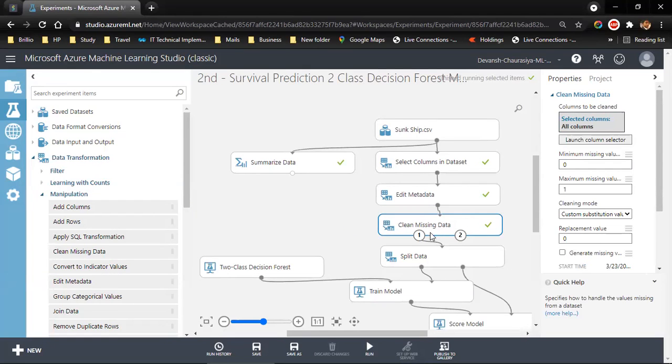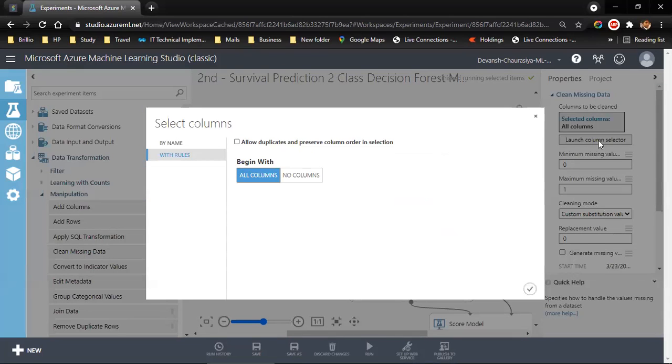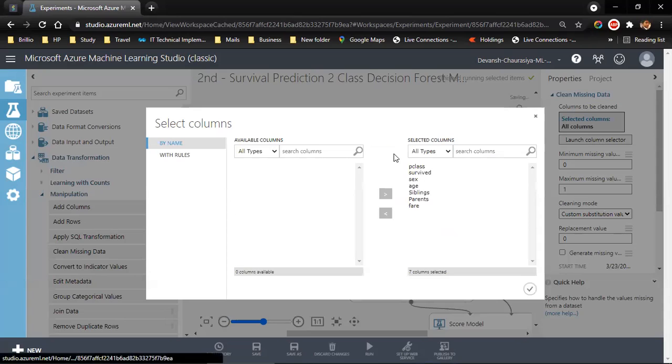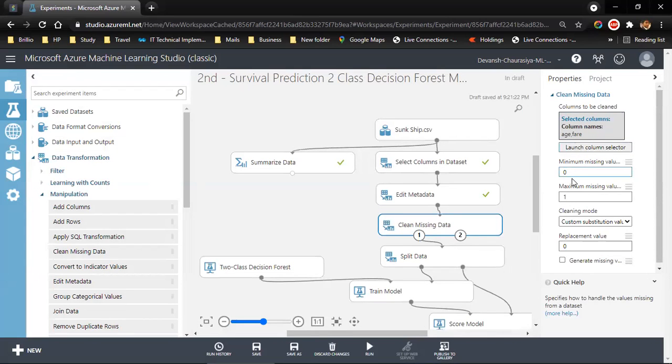Before we do that, we have to click over here, launch column selector, and select not all the columns. We had a problem with age and fare being missing, right? Select these two, check it. Minimum missing value, even if 0, means even if one value is missing, it will work on it. Maximum missing value is 100%, but our data is not that bad. And how do we want to replace it?